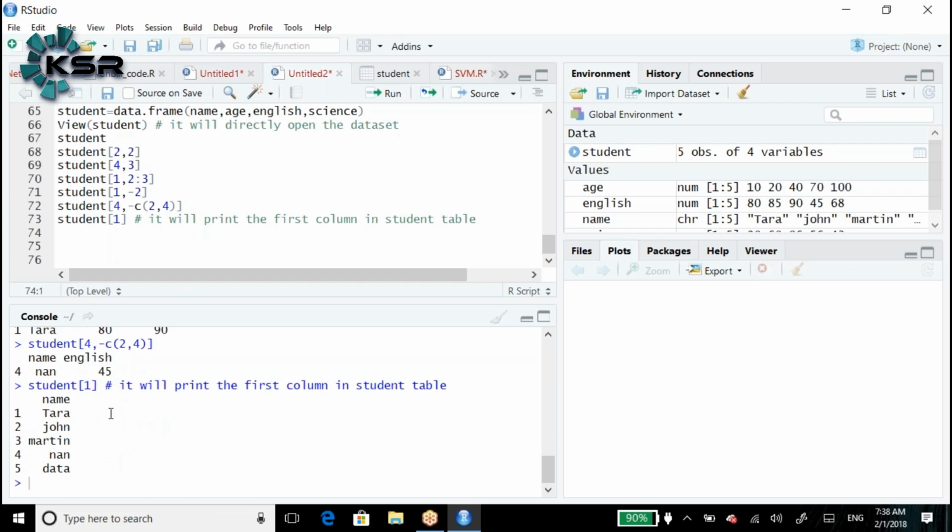Student of 1 means, see, name: Tara, John, Martin, Nan. Can we write like this? Student of name. If we write the code, the same thing also works, because name is one variable. The same thing we can write in two ways. Student of name: when you write the variable name, we need to write it in quotes. If you write the position, it doesn't require quotes.